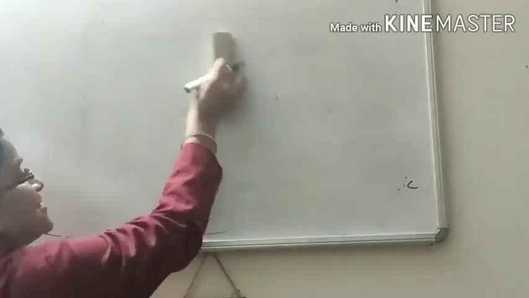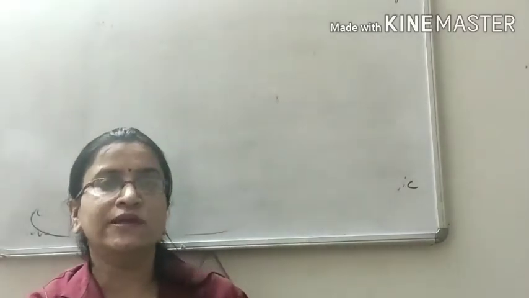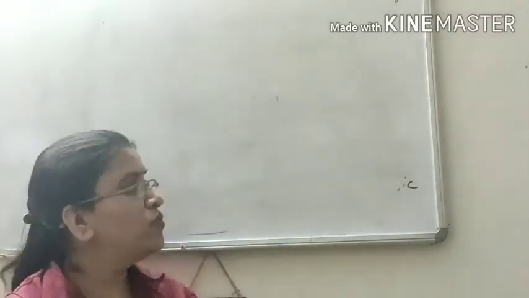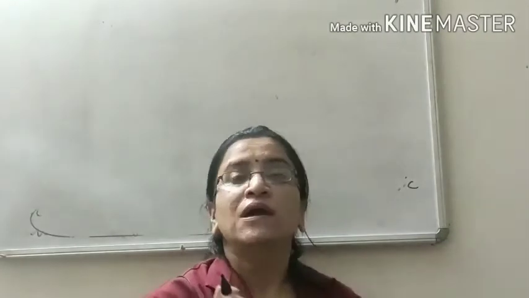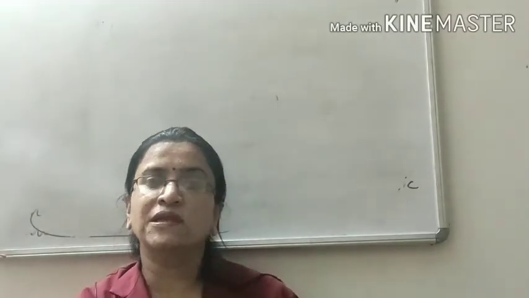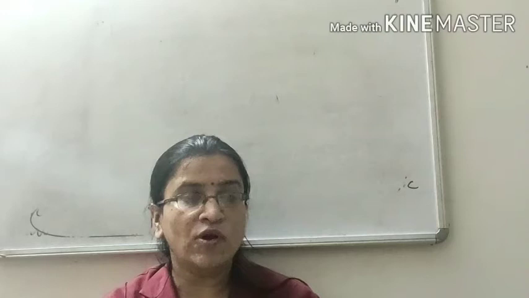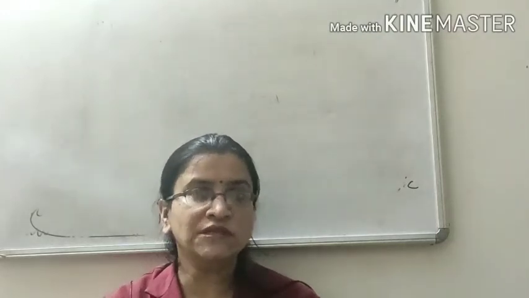This electrochemical cell is based on indirect redox reaction. So I give you a recap about redox reaction. What is a redox reaction? Those reactions in which oxidation and reduction take place simultaneously are called redox reactions. What is oxidation?